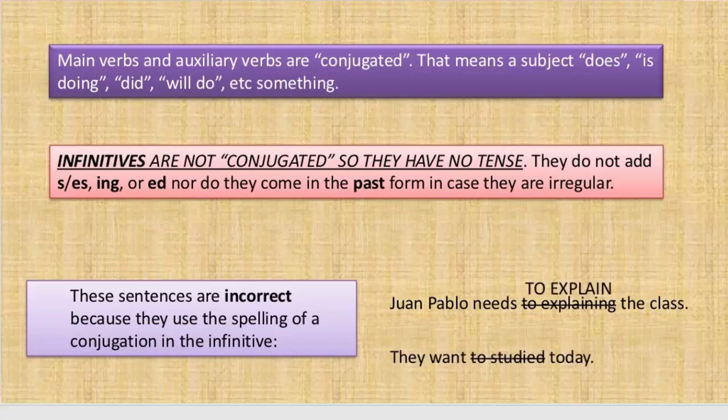They want to study today. In this form, there is also ed added to the infinitive, which is incorrect, and the base form of the verb or infinitive does not take any suffix which belongs to any tense. This should be they want to study today.